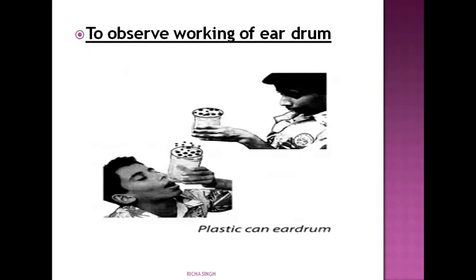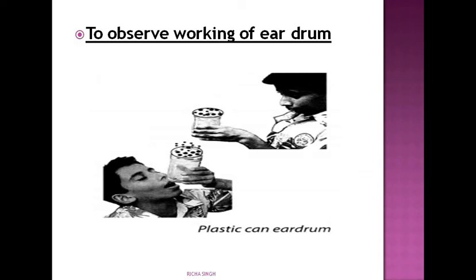Next topic is to observe the working of the eardrum. How can you see what changes occur in the eardrum when it receives sound? This is a simple activity. You just have to take a can and cut both the ends of the can, and across one end add a rubber sheet or a balloon.